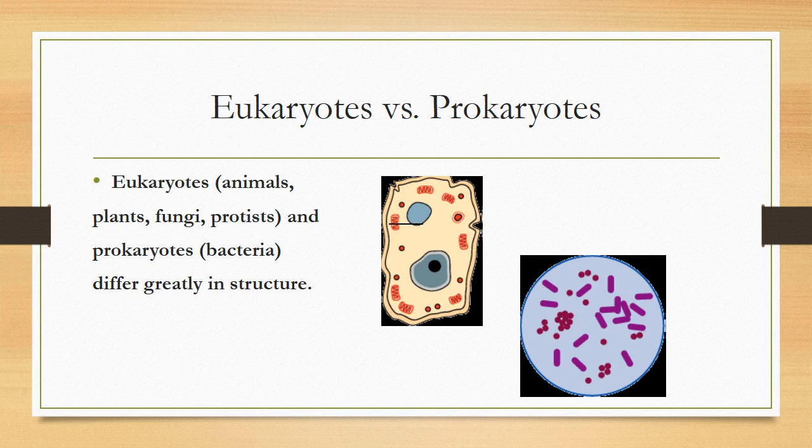Prokaryotes are single cells which don't have membrane bounded organelles, and eukaryotic cells are multicellular organisms which have membrane bounded organelles, and their DNA is present inside the nucleus. Eukaryotes are animals, plants, fungi, protists, and prokaryotes are bacteria, which differ greatly in structure.